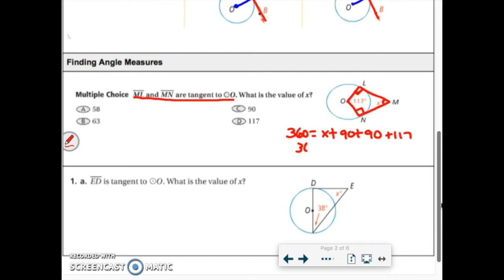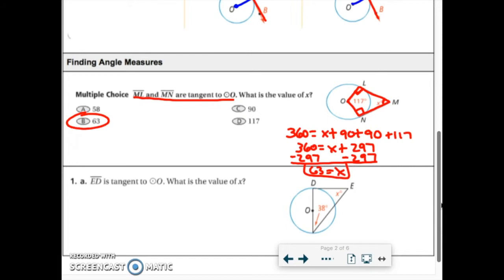So 360 is equal to x plus, when I add up 90, 90, and 117, 297. All I need to do is subtract 297 from each side. x will be 63 degrees, which on mine is multiple choice. I don't think it is on your note packet, but 63 is that answer.